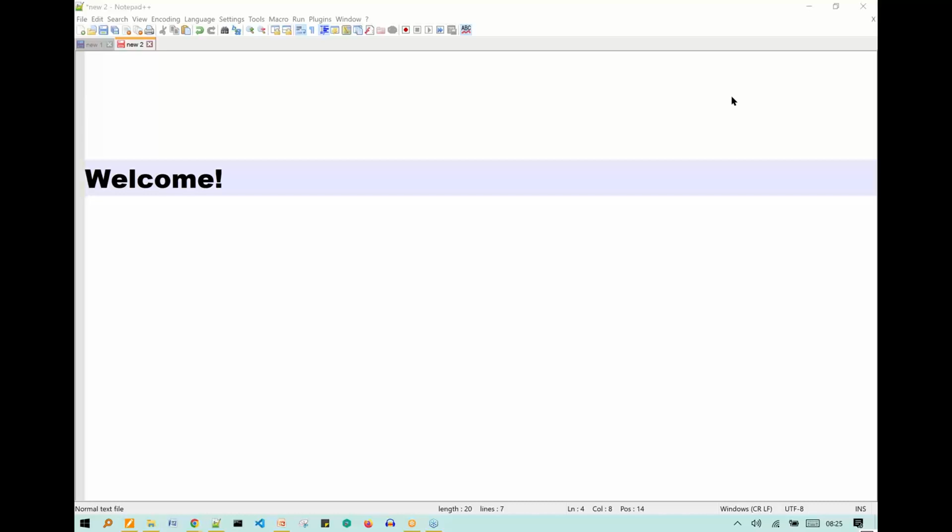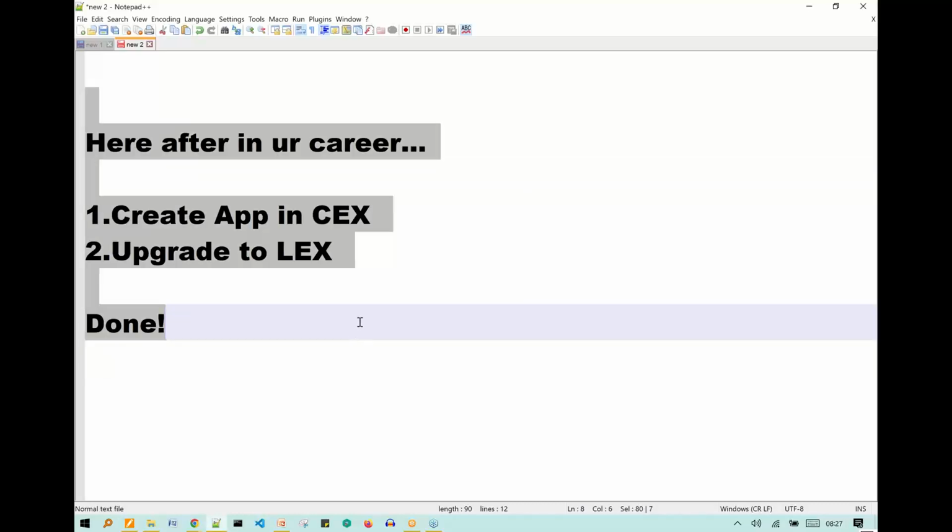Yes, correct. So please note, hereafter in your career, first create the application in Lightning, then upgrade to Classic, then upgrade to Lightning. That's it, done. Nothing more you need to know. That's only that small information you are supposed to know. Nothing else.